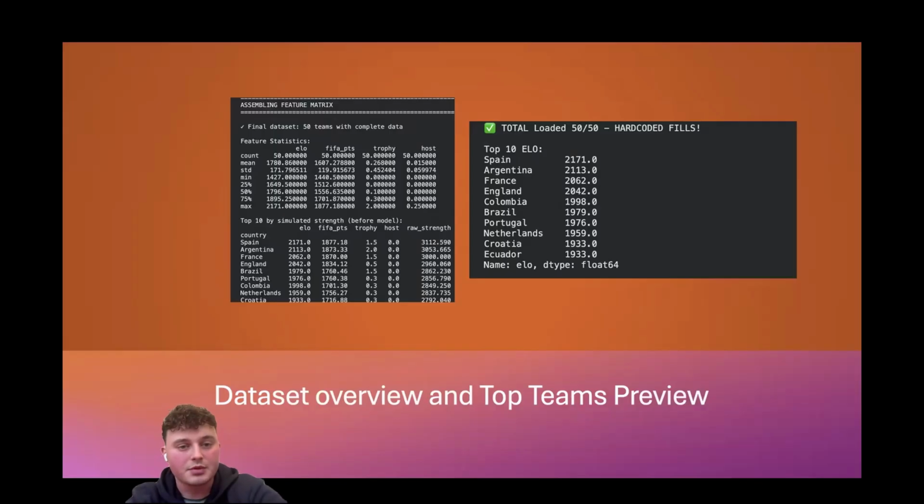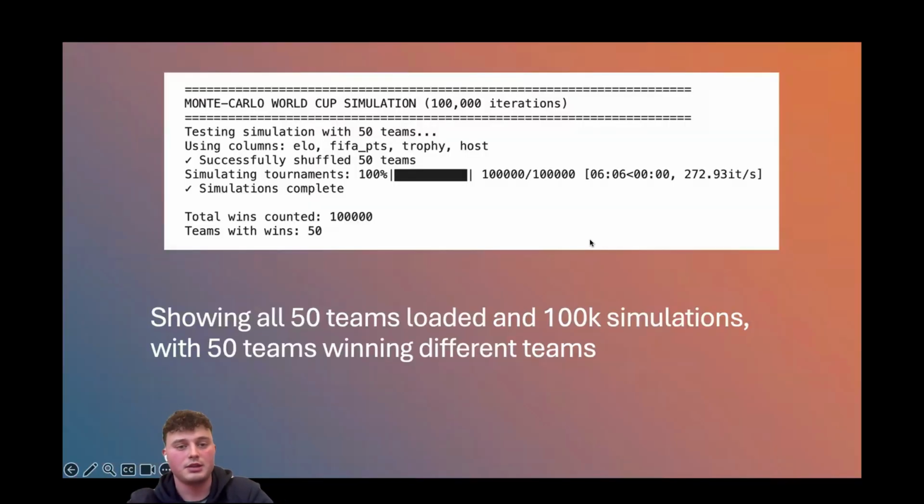So as we can see from some of our stats here, which have come through the matrix, we can see how many teams we have, which is all 50 here. You can see the means and averages for the ELO and everything there. And then you can see the top strength, the raw strength of each team. So Spain is top there, followed by Argentina, then France, then Brazil. And you can see the raw strength of the teams down here on the far right. And you can see we have the highest ELOs of each loaded here, which are obviously scraped from the Kaggle.